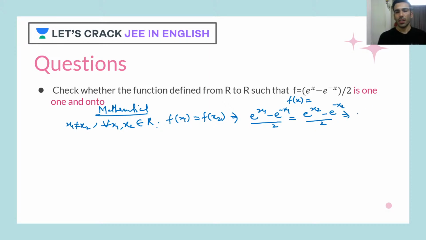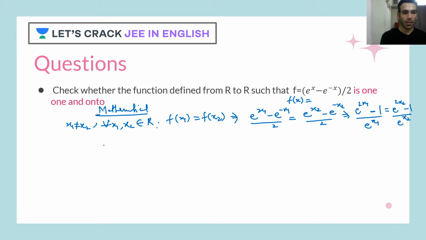The 2 will cancel out. Taking the LCM, it becomes (e raised to twice x1 minus 1) upon e raised to x1 equals (e raised to twice x2 minus 1) upon e raised to x2.